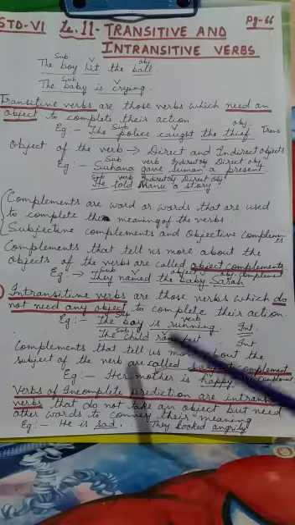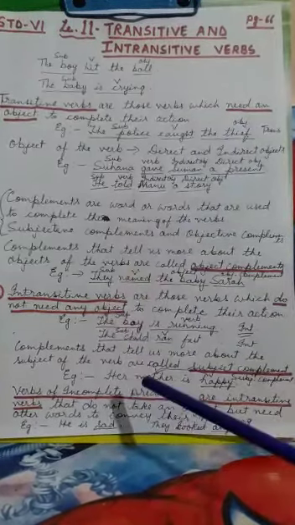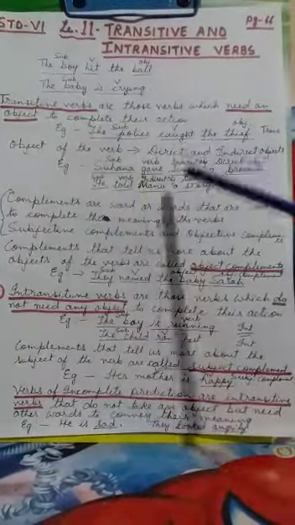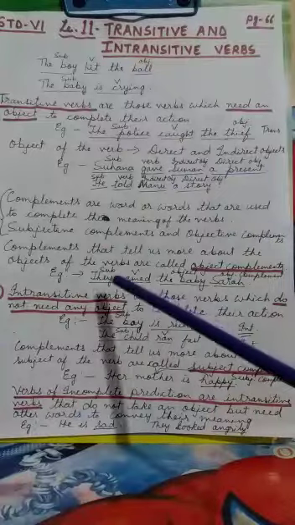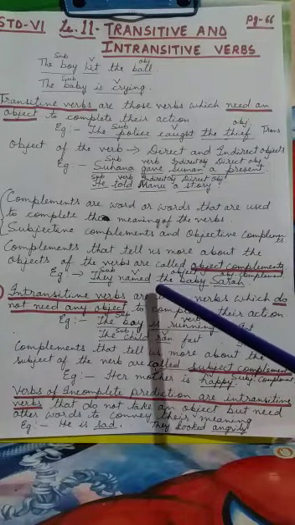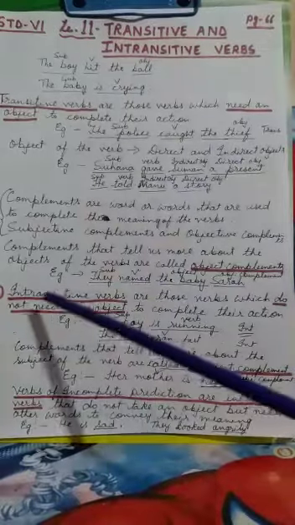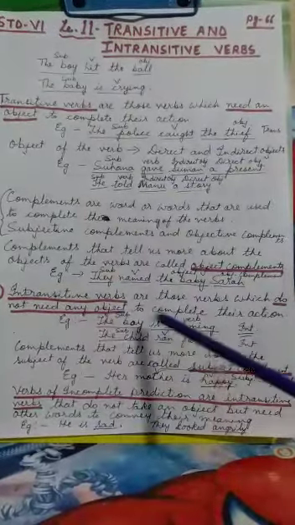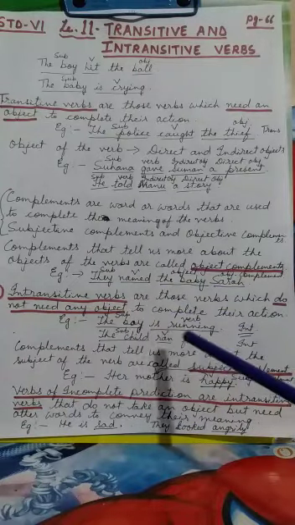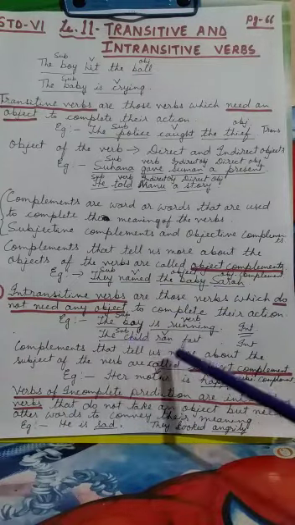So this is all in this chapter, what you need to know. A transitive verb needs an object. The object can be direct or indirect. Then when there is an object complement, it tells us about the object of the verb, and then it is a transitive verb. And an intransitive verb does not need any object to complete the action.